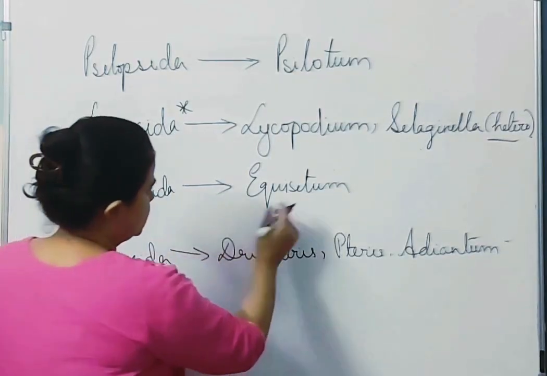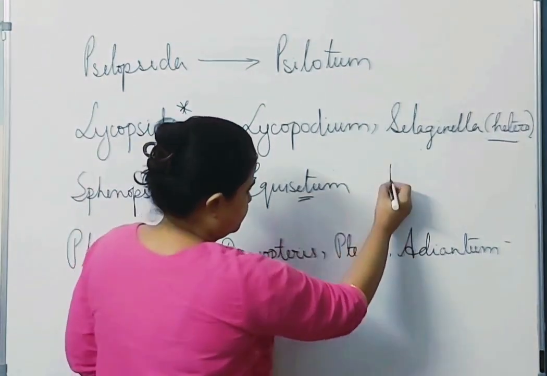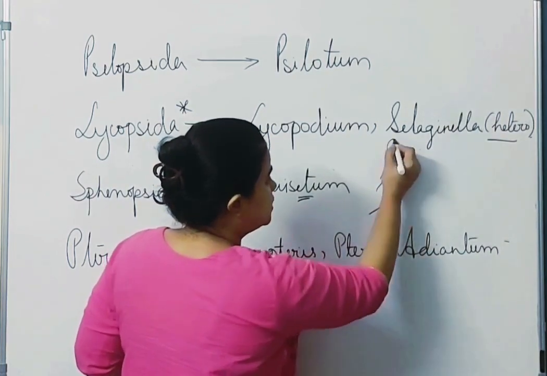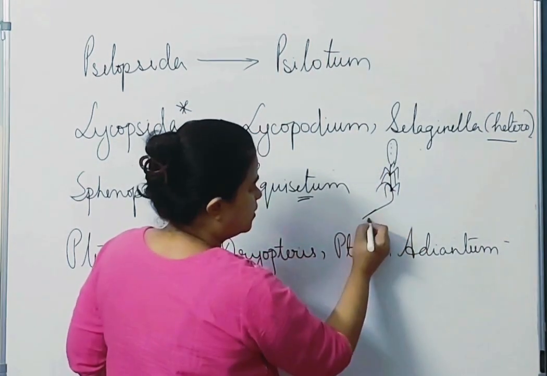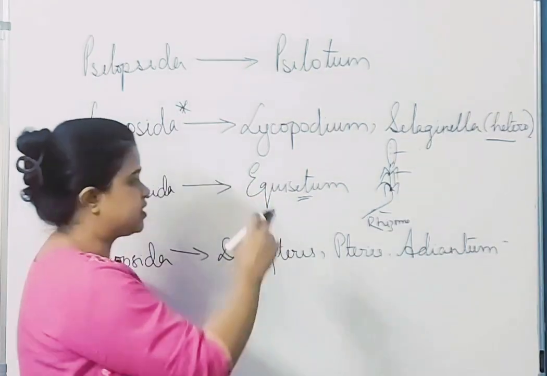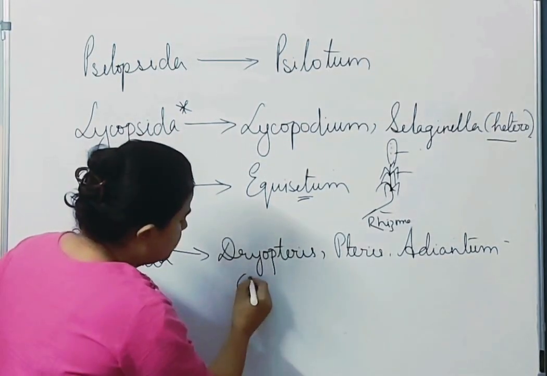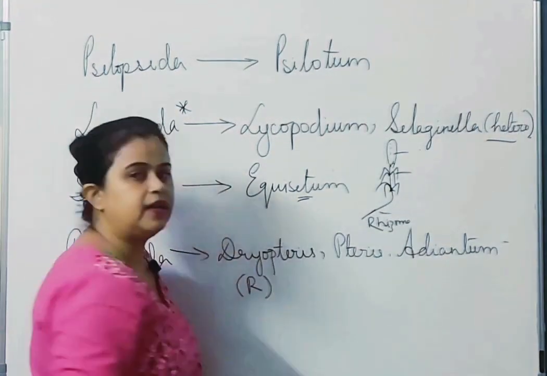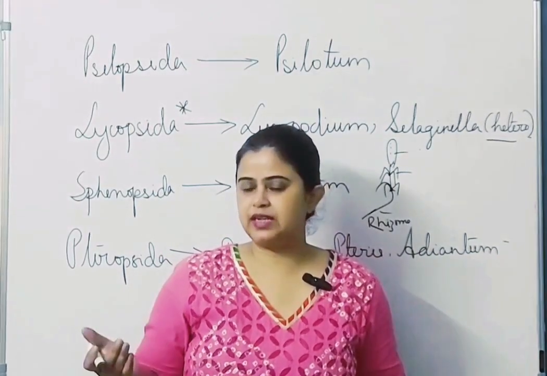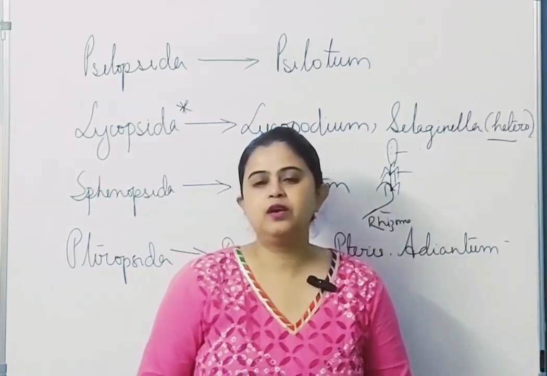Then Sphenopsida, Equisetum. This is also important because please take a very good look at the diagram given. The differentiation of nodes and internodes is very prominent here. Branches come out in whorls, and it has a strobilus or a cone and a rhizome. So for these 3 features Equisetum is important. Then Pteropsida. In Pteropsida, Dryopteris also has a rhizome, along with Pteris and Adiantum. The importance of ferns is not very high, but they are used as ornamentals and in some places have medicinal uses too.